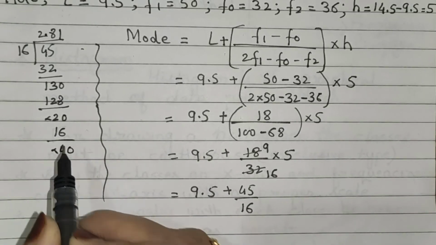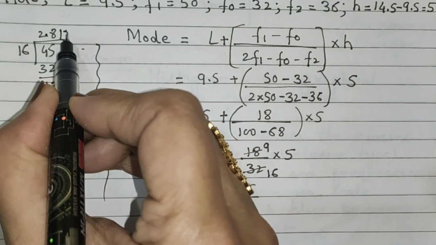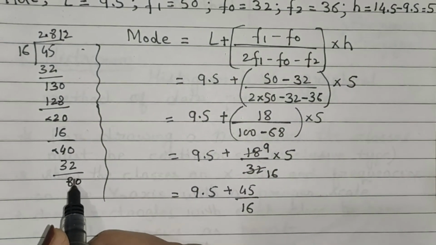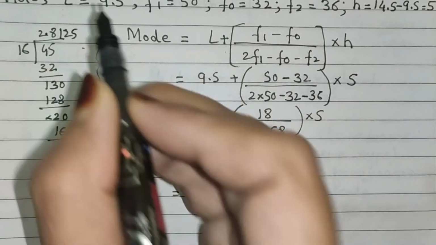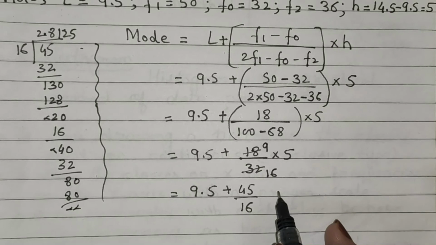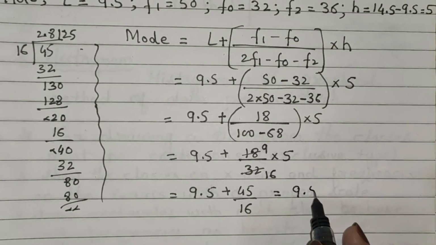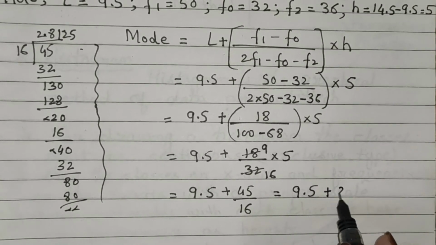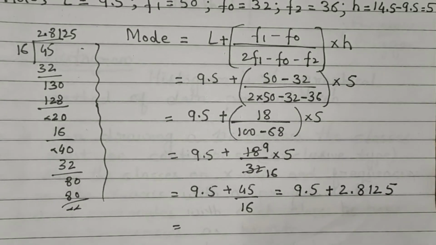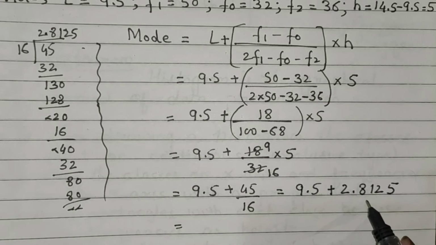Then 16 2s are 32. We get here 80. Then 16 5s are 80. Now we get here 9.5 plus 2.8125.